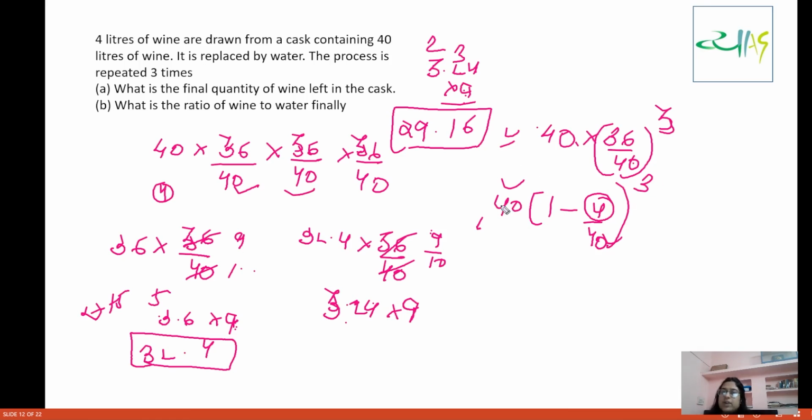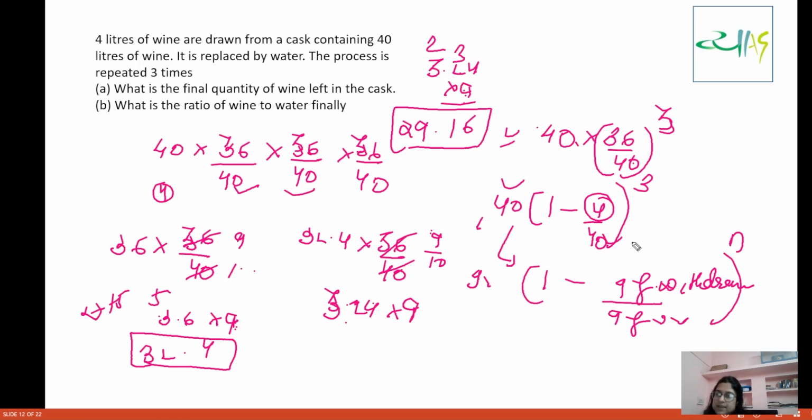So basically what you are going to do here, just write the initial quantity of wine here. Then in the bracket, 1 minus the quantity of wine or any liquid to be withdrawn, divided by the quantity of wine that is present in the container, to the power n. However many times you are removing, n times if you are removing. This is how you will get the result.